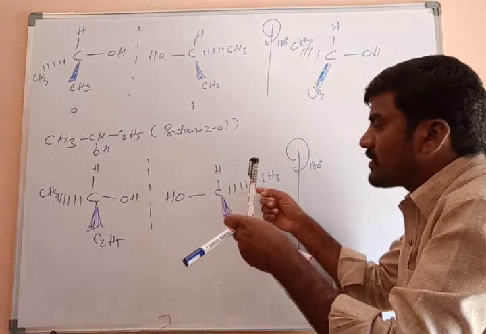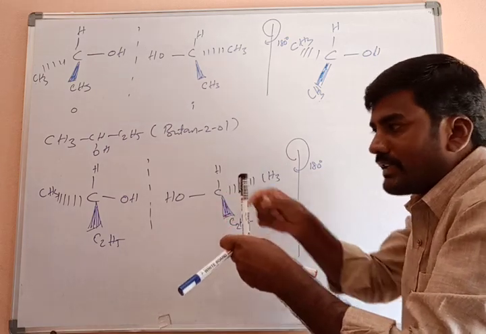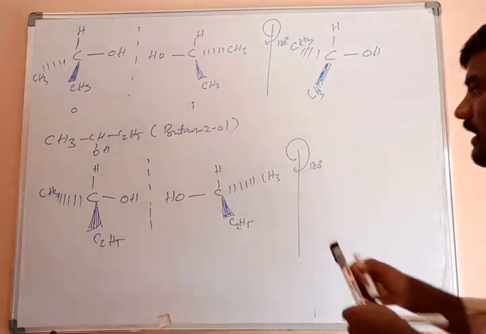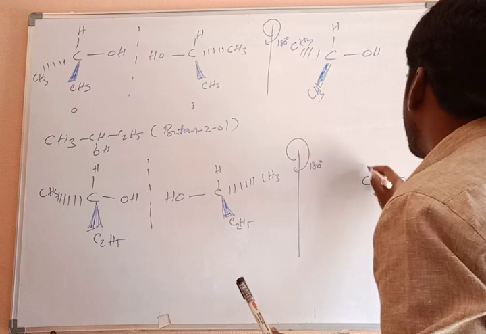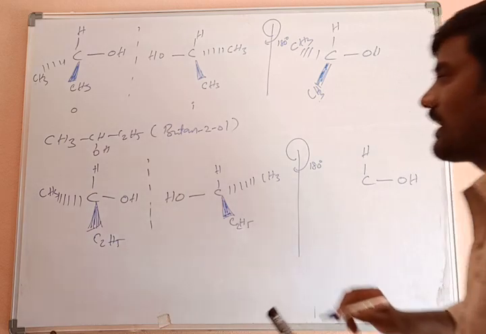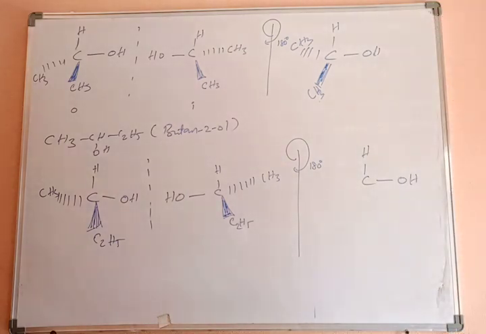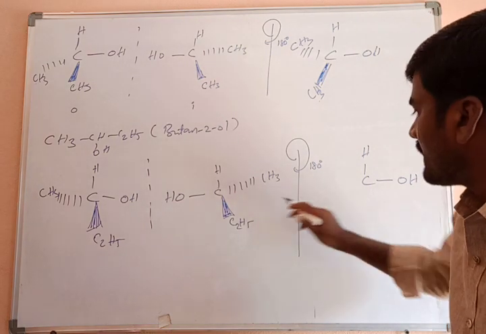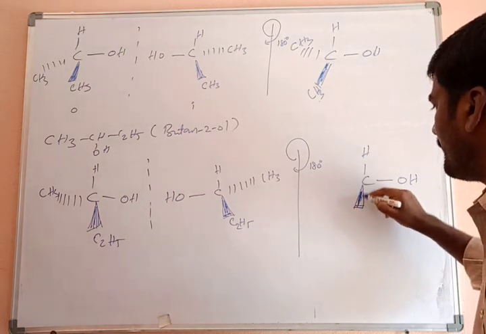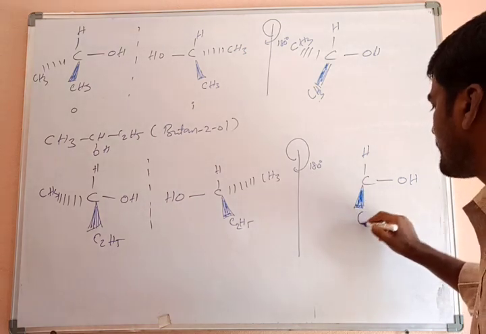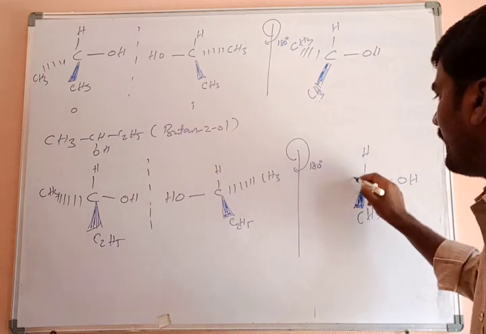When this molecule is removed from this surface and kept as it is on this molecule, then what happened? OH and hydrogen both are superimposable. What about the wedge bond? C2H5 is there, and on the other, CH3 is there. Methyl group is there. On the dash bond CH3 group is there. On the dash bond which one is there? C2H5. Means they are not matching. Means non-superimposable. That is called non-superimposable.